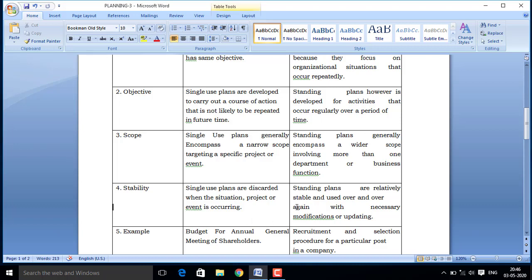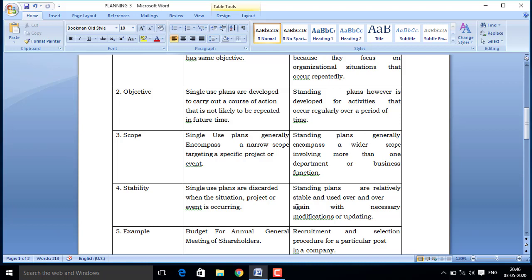But standing plans are relatively stable and used over and over again with necessary modification and updation.